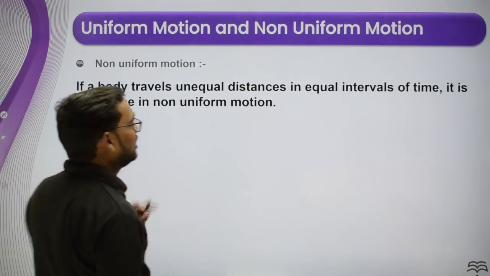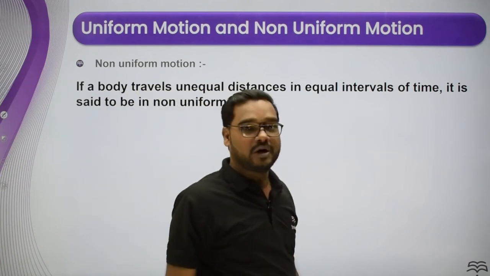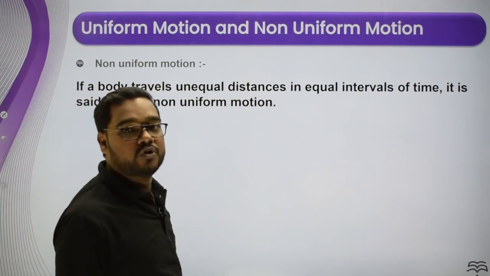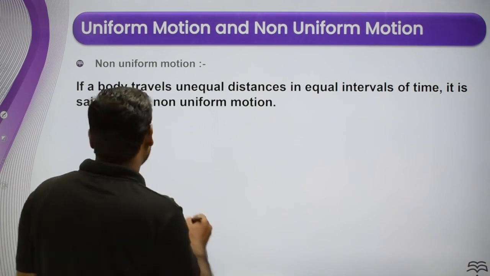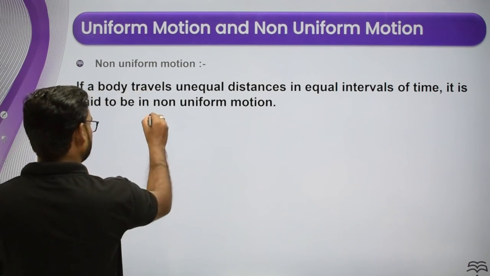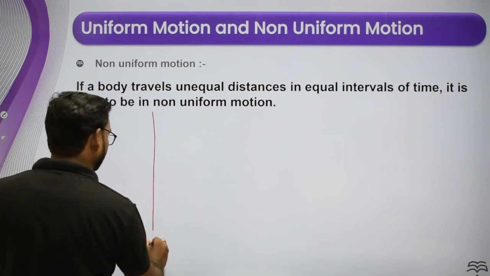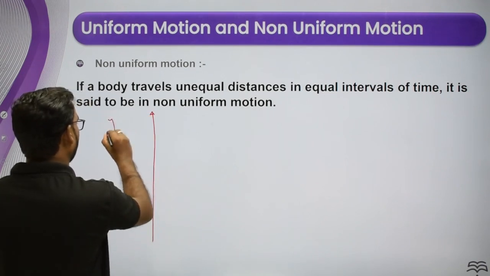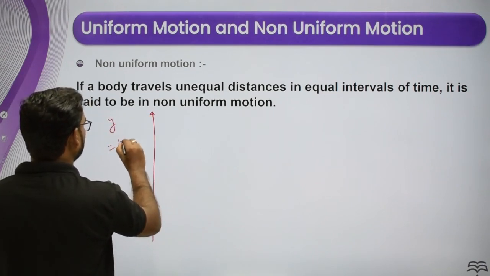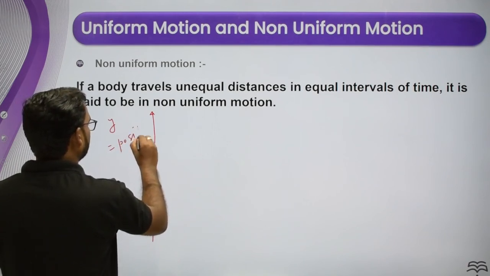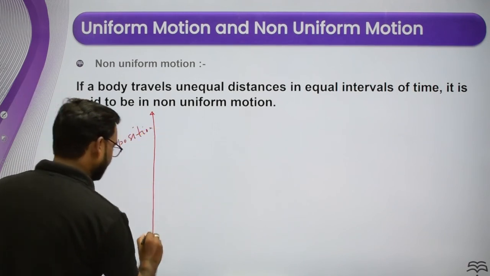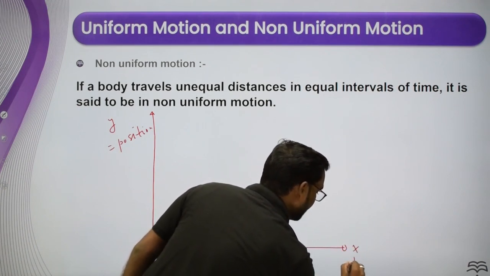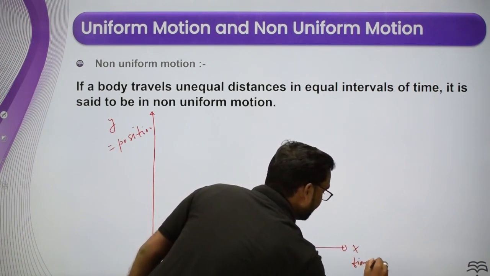If a body travels unequal distances in equal time interval, you can say that this type of motion is non-uniform motion. If you want to draw the graph, it's a very simple graph. Suppose this is the y-axis, representing position, and this is the x-axis, the time axis, in seconds.